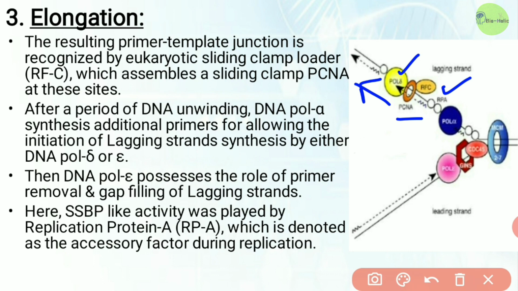synthesis by either DNA polymerase delta or DNA polymerase epsilon. And DNA polymerase epsilon possesses the activity to remove primer and fill the gap with DNA, like DNA polymerase 1 in the case of prokaryotes, right? And here, single strand binding protein like activity is played by replication protein A, or RPA. So those are the single strand binding proteins, which are denoted as accessory factors during the replication process.